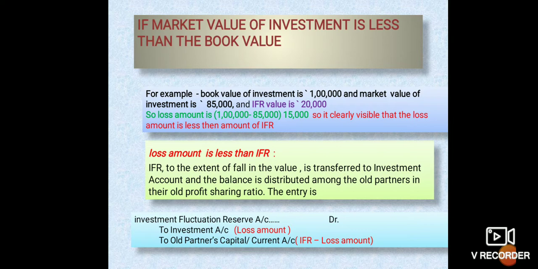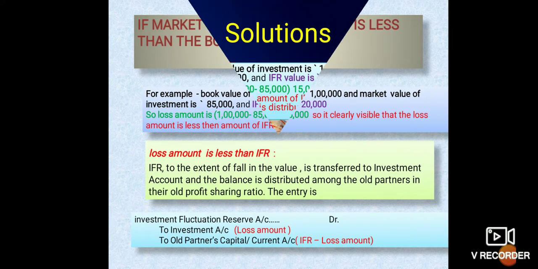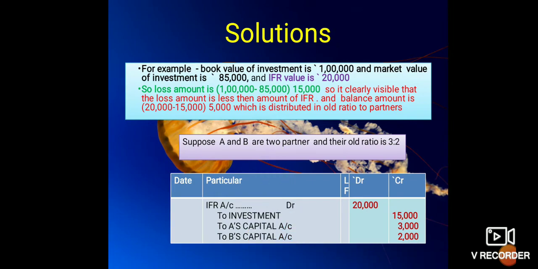So it is clearly visible that the loss amount is less than IFR. So IFR to the extent of fall in the value is transferred to investment account and the balance is distributed among the old partners in their old profit sharing ratio. The entry is investment fluctuation reserve account debited to investment and to old partners' capital account. Means investment fluctuation reserve is total 20,000, loss amount is 15,000 and the balance 5,000 is distributed between A and B. See here, IFR 20,000, investment 15,000 and 5,000 distributed between A and B in the ratio of 3:2.